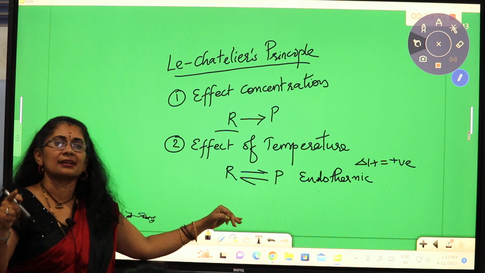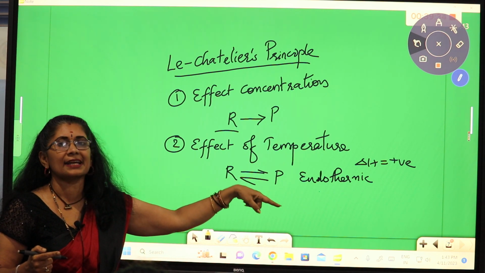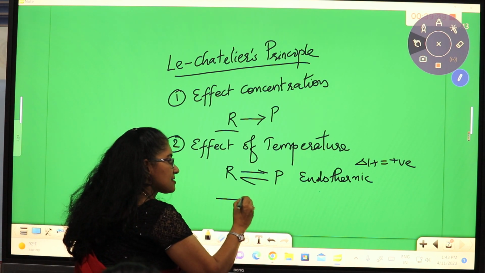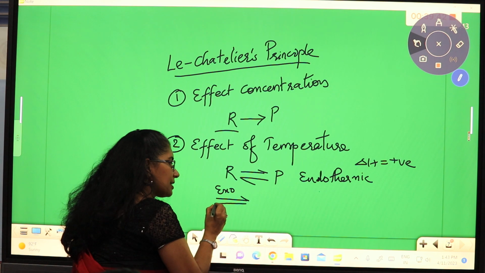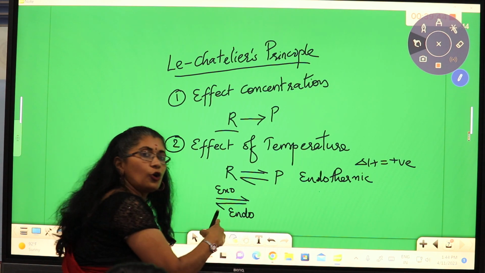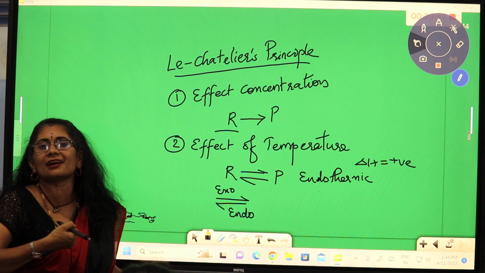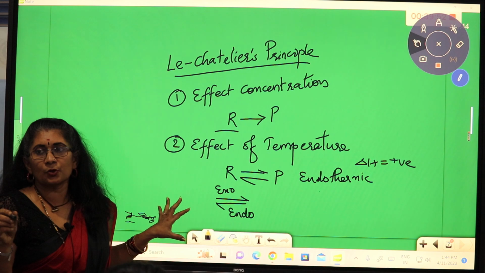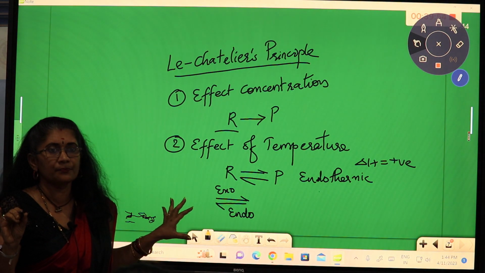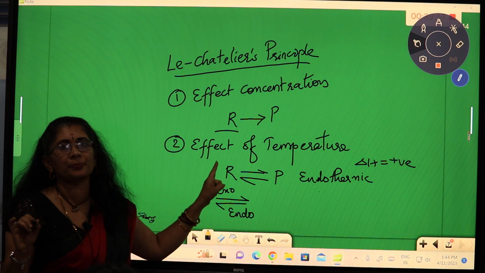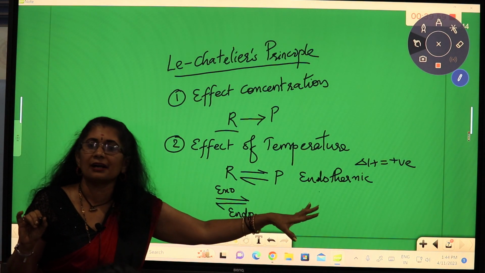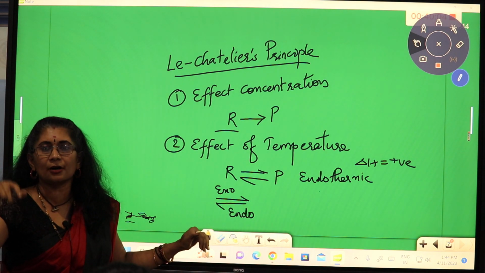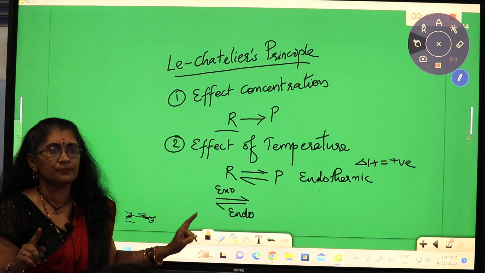Or you can predict it in such a way that if the forward reaction is exothermic, then the backward reaction is endothermic. So on increasing the temperature, the backward reaction is favored and more reactants will be formed. Hope you have understood this part very clearly. So on increasing the temperature, only the endothermic reactions are favored. On increasing the temperature, exothermic reactions go down and the product yield will decrease.